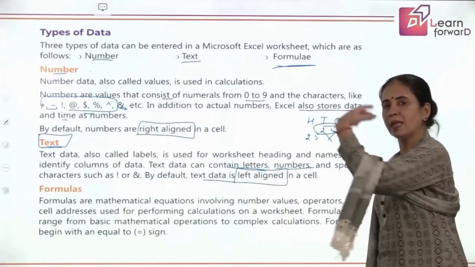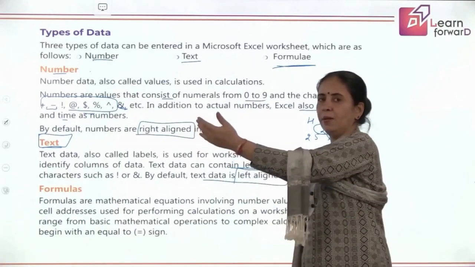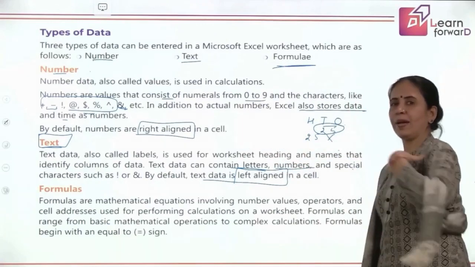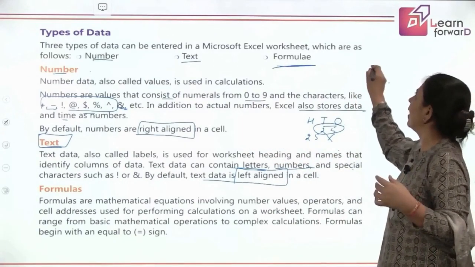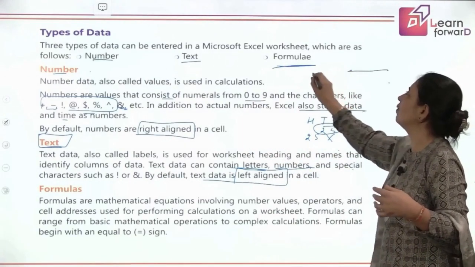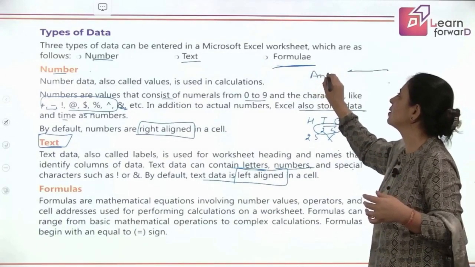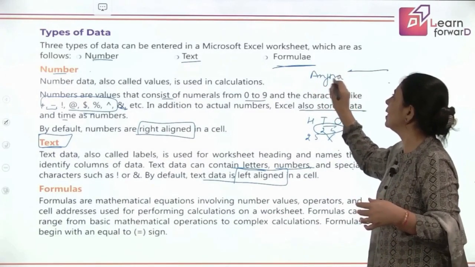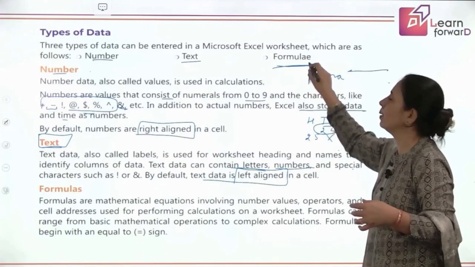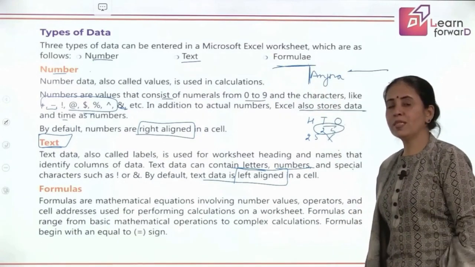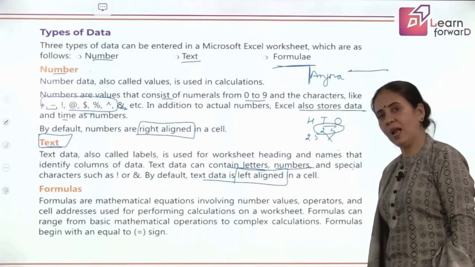Left aligned means it starts from the left side. Suppose you are writing your name, I am writing Anjana. I will not start writing in this direction. I will definitely start writing like this. That means it is always starting from the left boundary. So we say it is left aligned data.